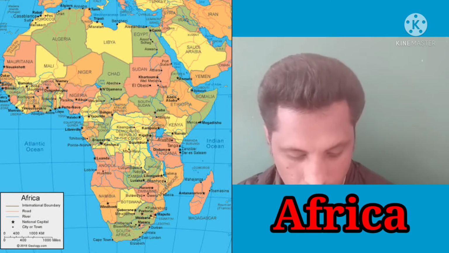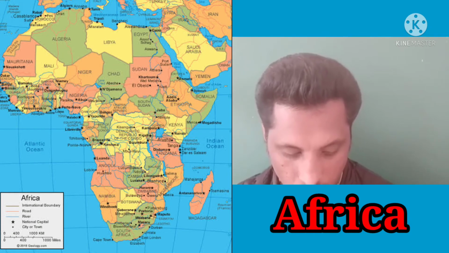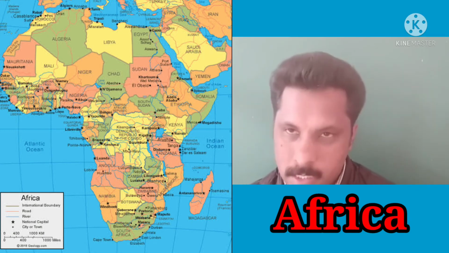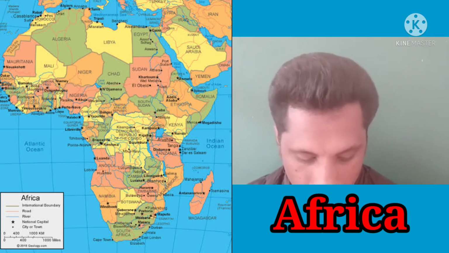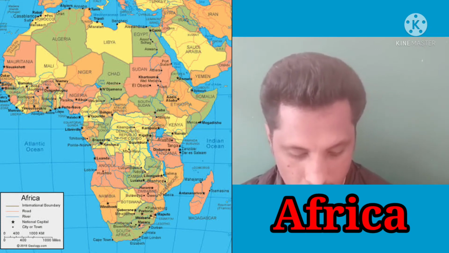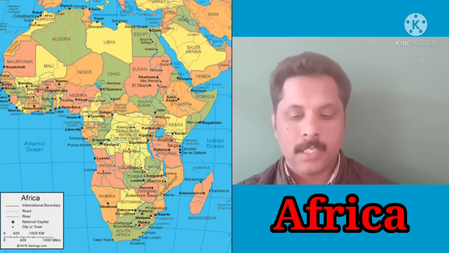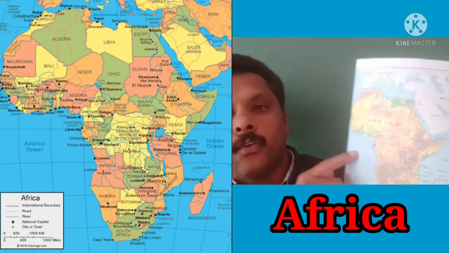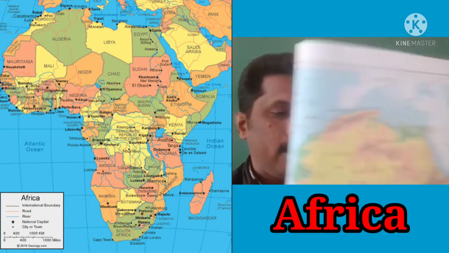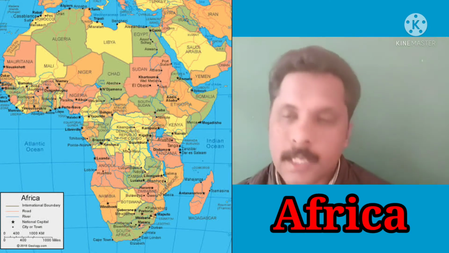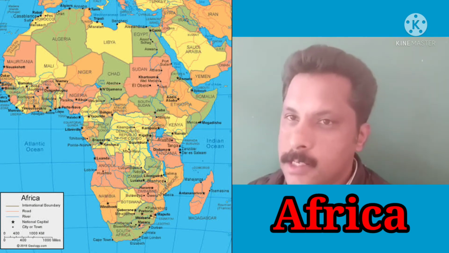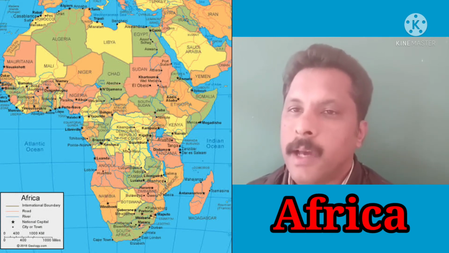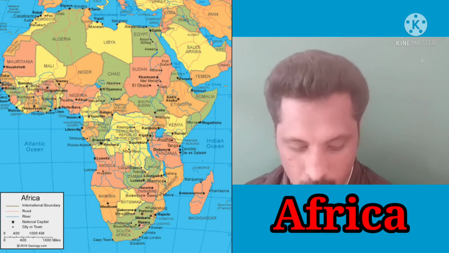The Indian Ocean is located in the east, and the west is bounded by the Atlantic Ocean. The western side is bounded by the Atlantic Ocean. These are some of the boundaries: the northern side by the Mediterranean Sea, the eastern side by the Indian Ocean and the Red Sea, and the western side by the Atlantic Ocean. Now let us see what is in the south.